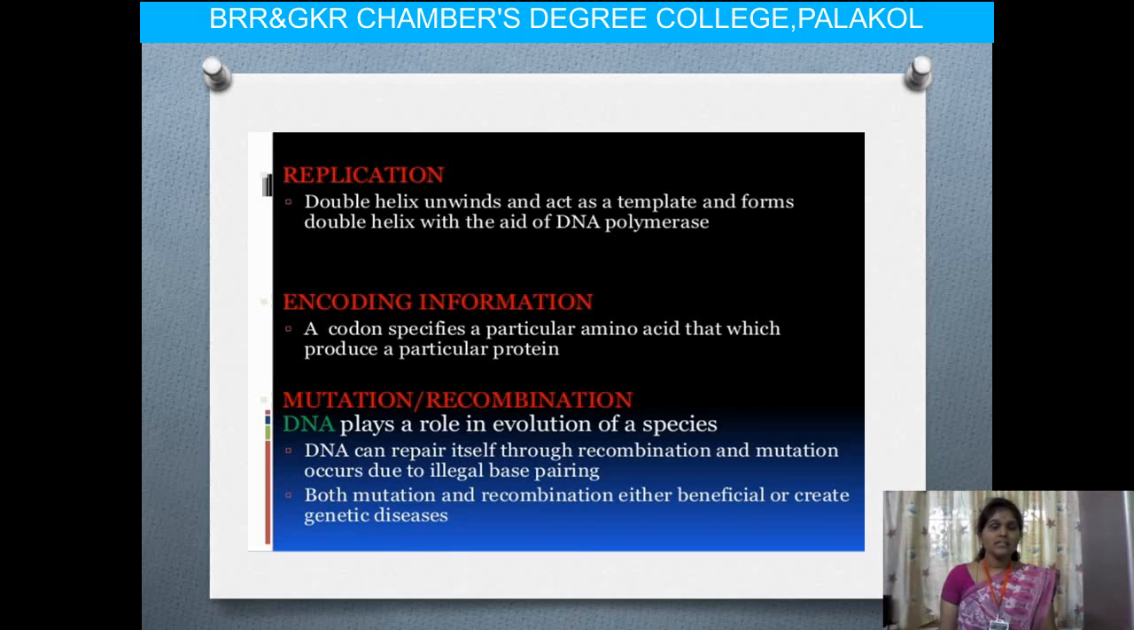So I already said base pairing is between adenine and thymine with 2 hydrogen bonds, and guanine and cytosine with 3 hydrogen bonds. If the base pairing is wrong, then mutations will occur. And during the genetic coding, if any codon is different or the base pair is different, then we will get mutations. So both mutations and recombinations are either beneficial or create genetic diseases in an organism.